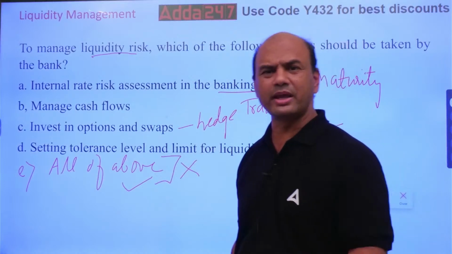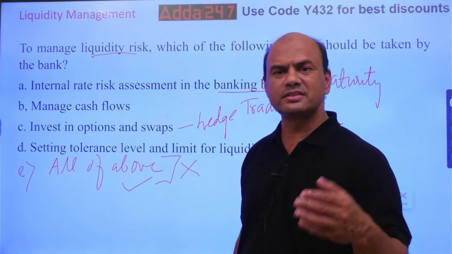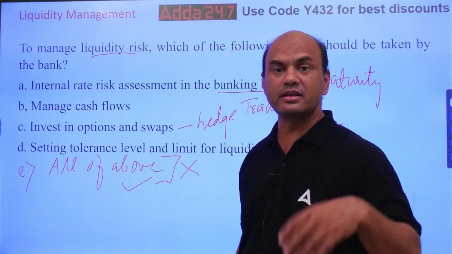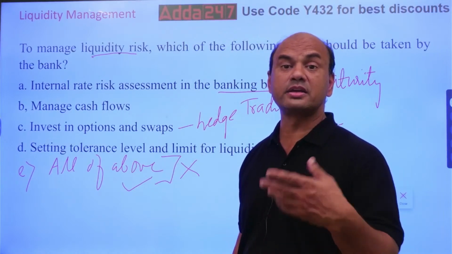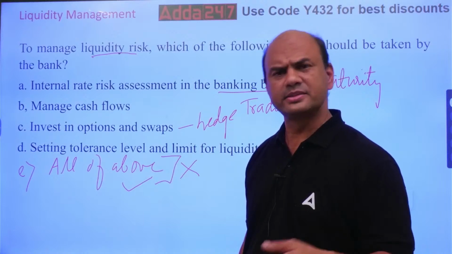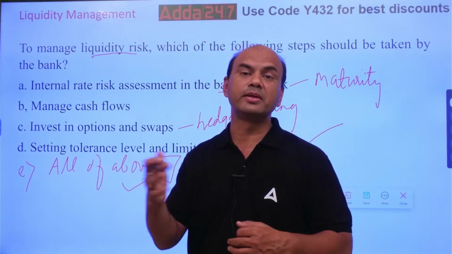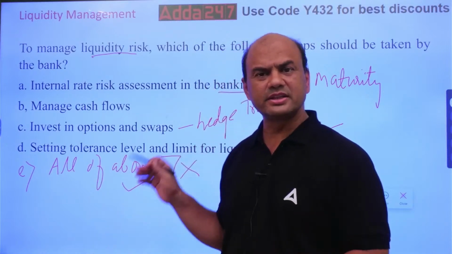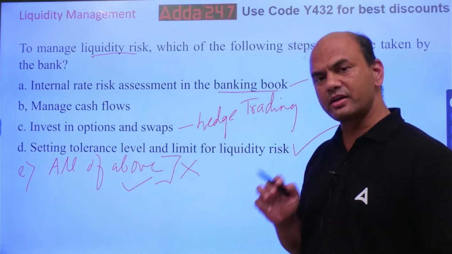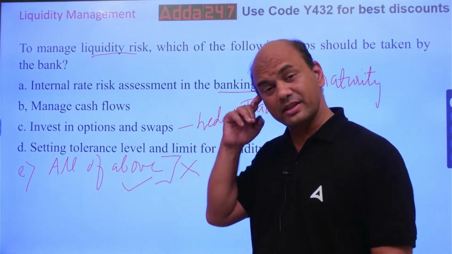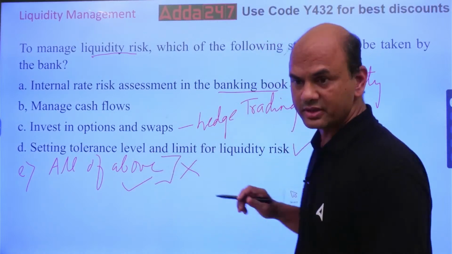Like this we have in normal banking also, the same thing. Cashier has certain limit, then head cashier has certain other limit, branch manager has separate powers, some urgent cash transaction. Similarly for loans also, sanctioning the loans, BM has separate powers, regional manager has separate powers. So these are limit setting. Same thing is there in treasury also. So if you get the option of all of the above in exam, then click on all of the above. But if you don't get it, then click on the tolerance level. Okay.